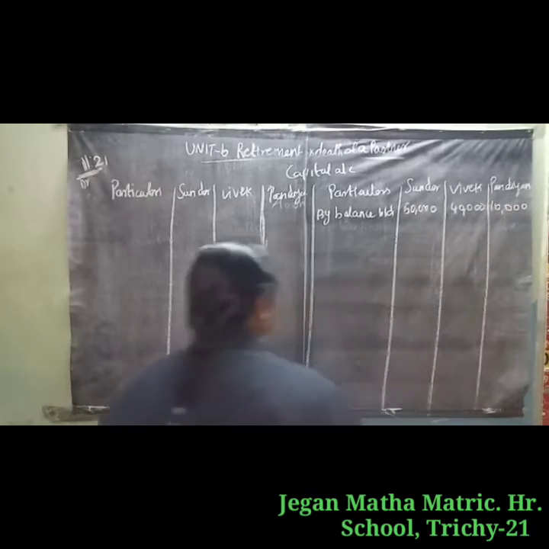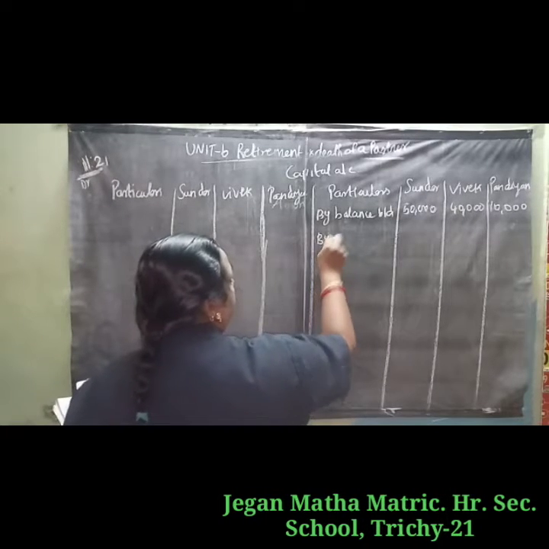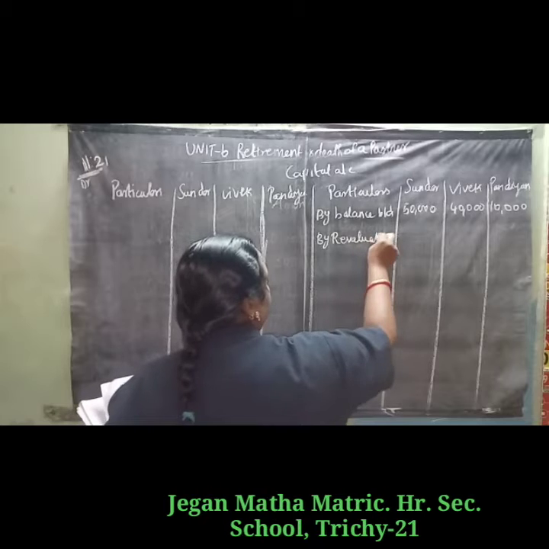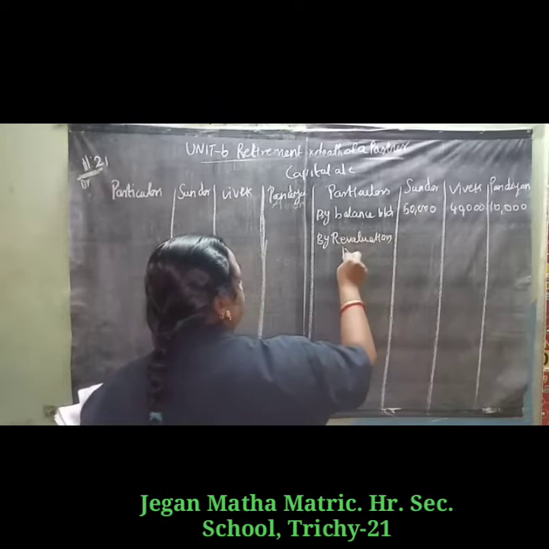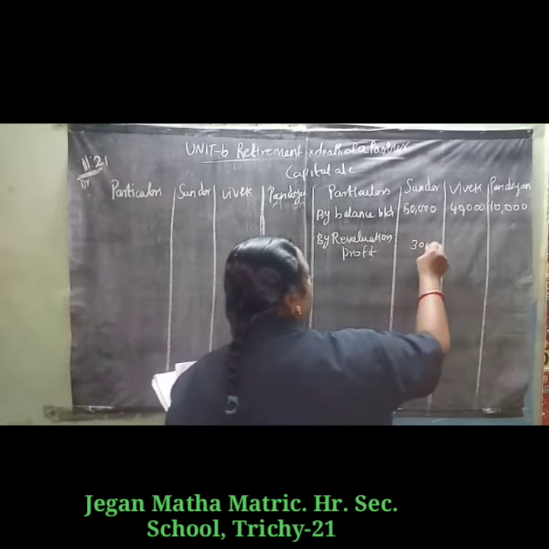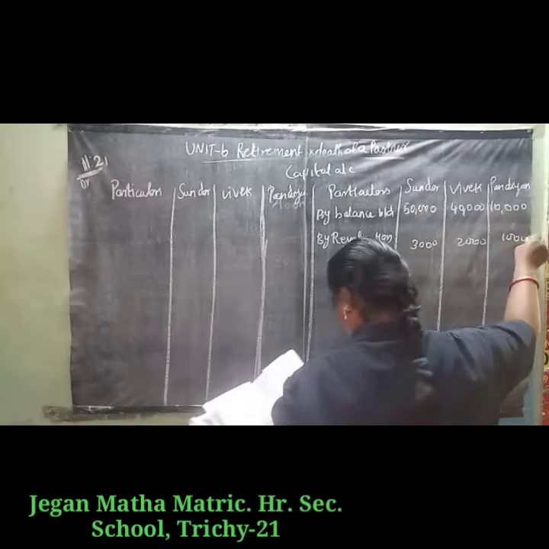Then next we write revaluation profit: 3,000 for Sundar, 2,000 for Vivek and 1,000 for Pandian.